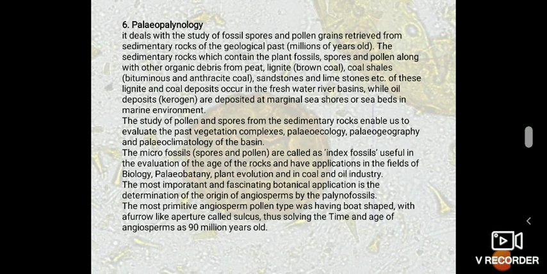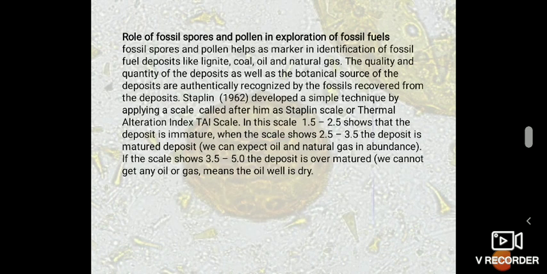The most important and fascinating botanical application is the determination of the origin of angiosperms by palynofossils. The most primitive angiosperm pollen type was boat shaped with a furrow-like aperture called sulcus, thus fixing the time and age of angiosperms as 90 million years old.